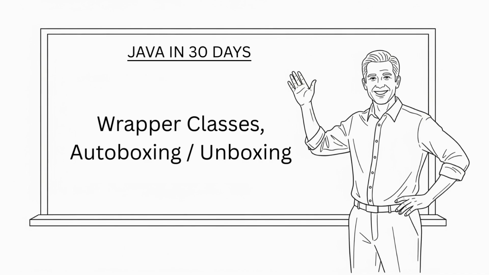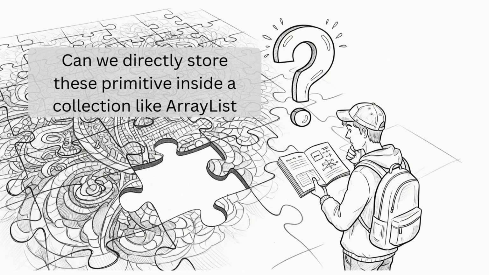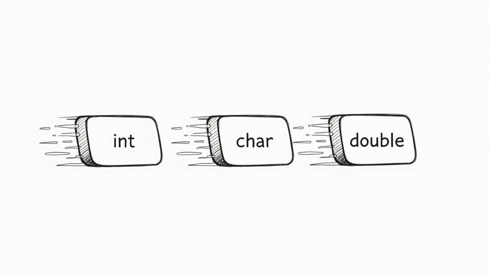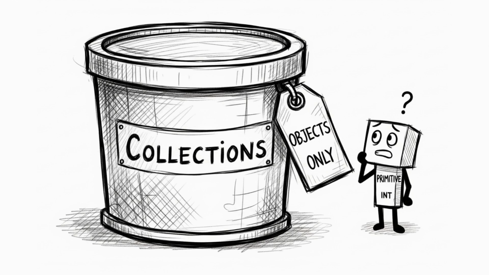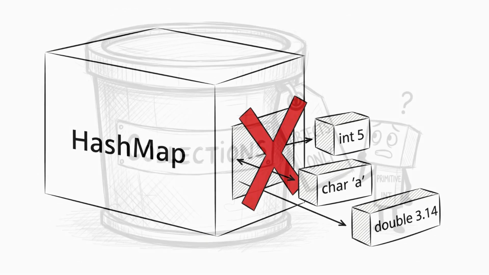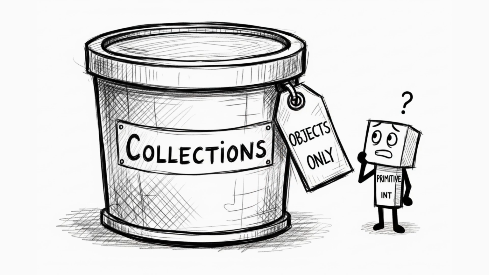Welcome back. Today we are going to learn a very important topic. So, let's start with a simple problem. We all know Java has primitive data types like int, char, double, which are super fast and lightweight. But here is the catch. Can we directly store these primitives inside a collection like ArrayList or HashMap? No. Collections only work with objects, not primitives.